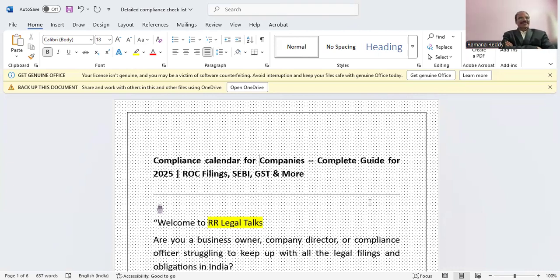Now we are discussing the compliance calendar for the entire year 2025 for companies. This is a complete guide for ROC filings, SEBI, GST and more. So are you a business owner or a director or a compliance officer struggling to keep up with all legal filings and obligations?